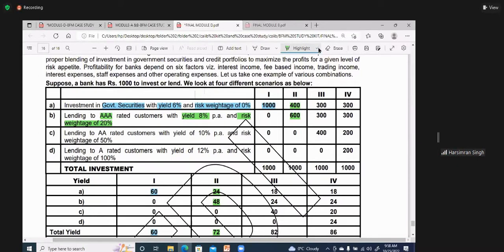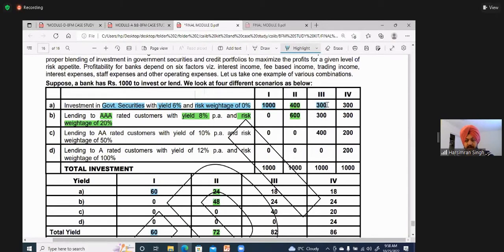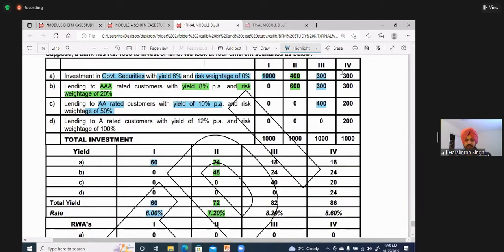Third option he has is he can put 300 in these bonds, 300 to AAA, 400 as a loan to AA. AA rated, they will pay him an interest of 10% and risk is 50%. In this case, you will calculate the yield again. So this will be 300 into 6, 18. 300 into 8, 24. 400 into 10, 40. So total return is 8.2%.